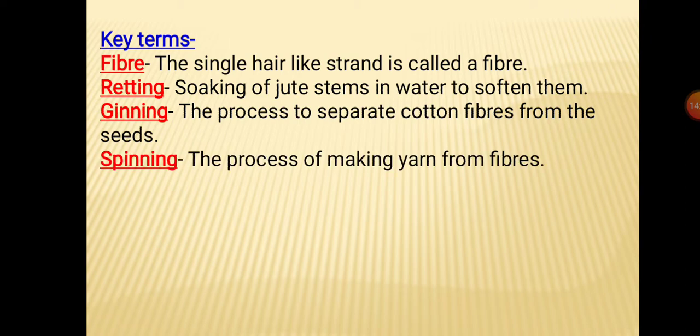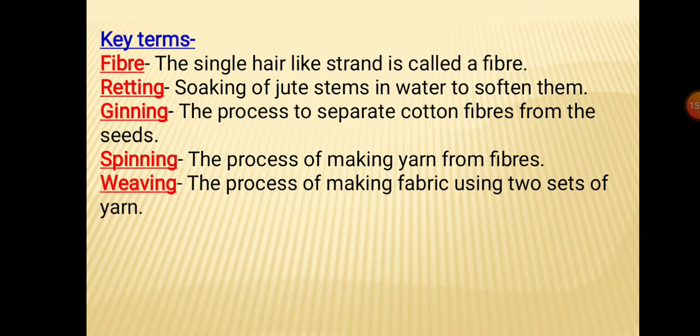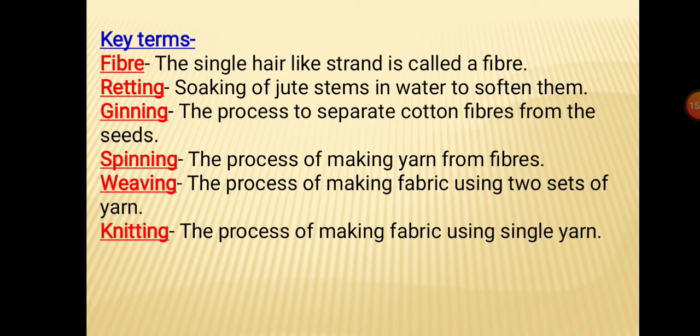The second step is spinning. Spinning is the process of making yarn from fiber. Why is spinning done? Because spinning makes the fiber stronger. As so many fibers are twisted together, the yarn becomes stronger. Next is weaving. Weaving is the process of making fabric using two sets of yarn. Knitting is the process of making fabric using a single yarn. So, got the difference between weaving and knitting? In weaving, two sets of yarn are used, and in knitting only a single yarn is used.